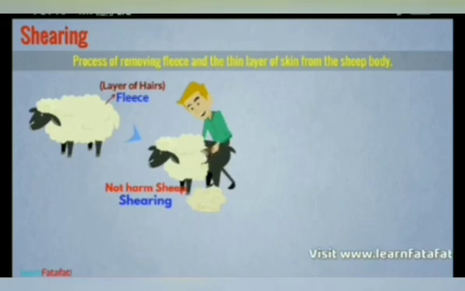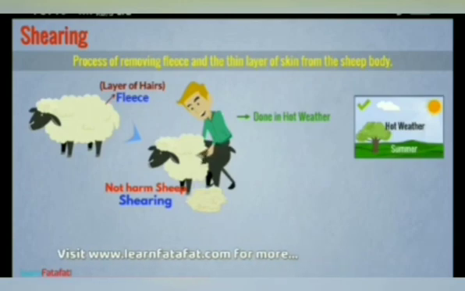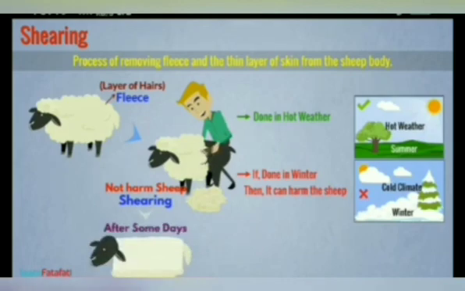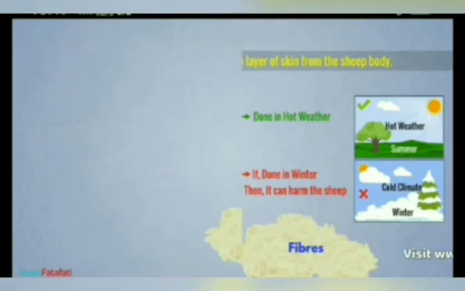The outer skin of the animal's body is dead, so shearing does not harm the sheep. However, this process must be done during hot weather. The reason is simple: if shearing is done in winter, then the cold climate could harm the sheep since the protective layer is not present. However, in hot weather, they can remain safe even if there is no protective layer. After shearing, in some days the hair starts growing once again. Then the next process, that is scouring.